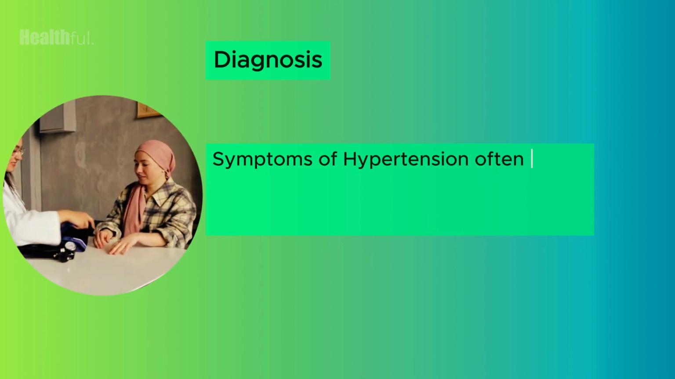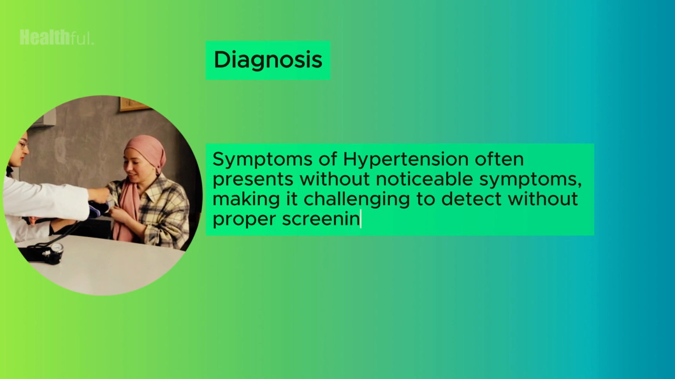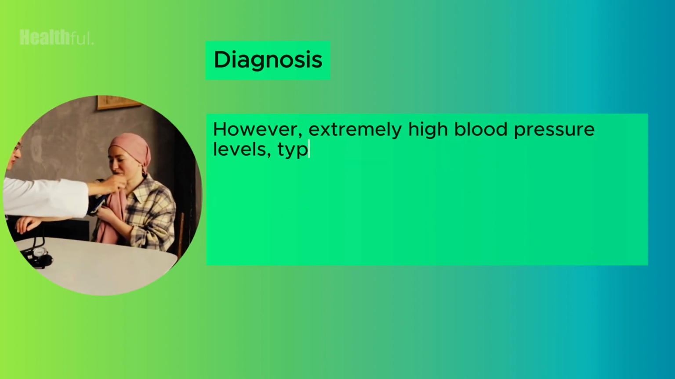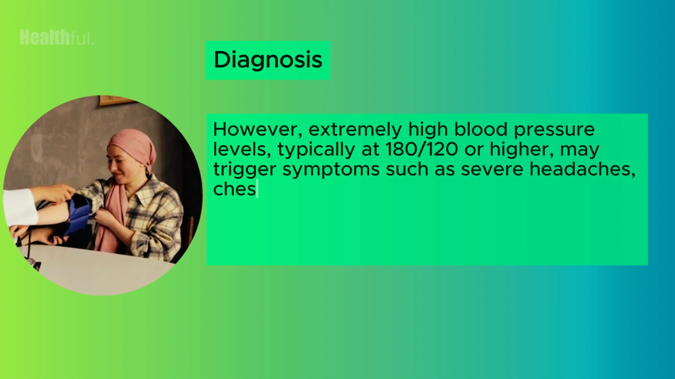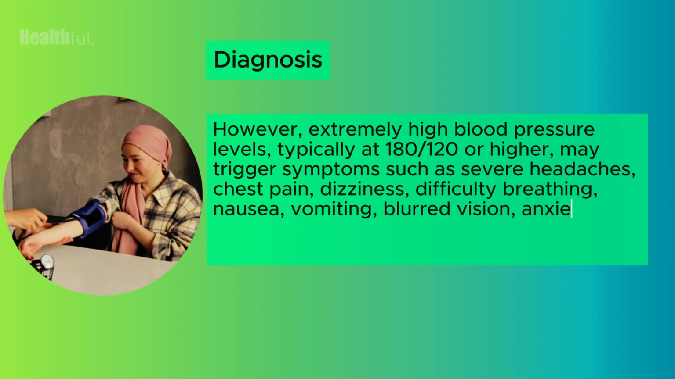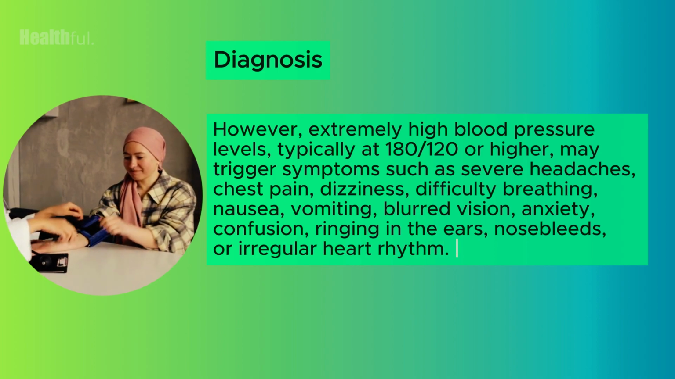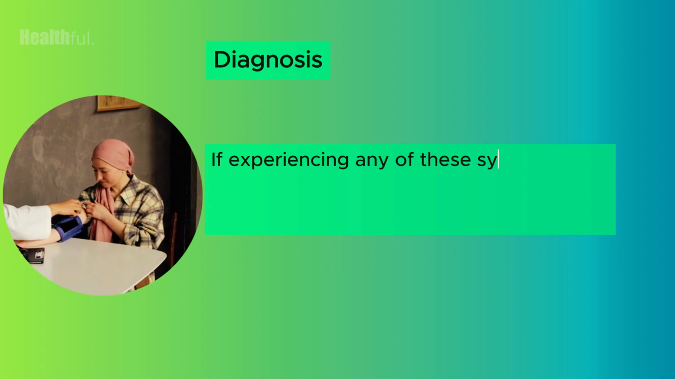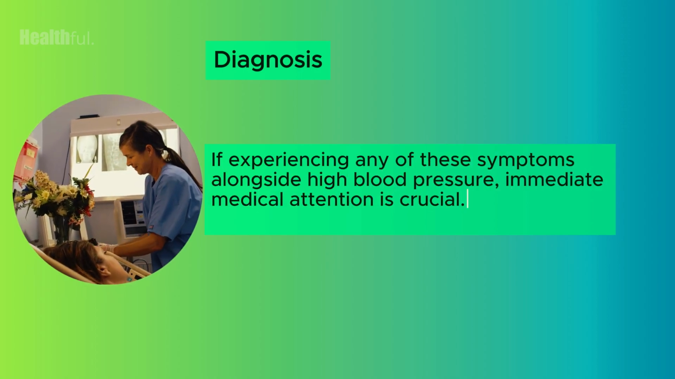Hypertension often presents without noticeable symptoms, making it challenging to detect without proper screening. However, extremely high blood pressure levels, typically at 180/120 or higher, may trigger symptoms such as severe headaches, chest pain, dizziness, difficulty breathing, nausea, vomiting, blurred vision, anxiety, confusion, ringing in the ears, nosebleeds, or irregular heart rhythm. If experiencing any of these symptoms alongside high blood pressure, immediate medical attention is crucial.